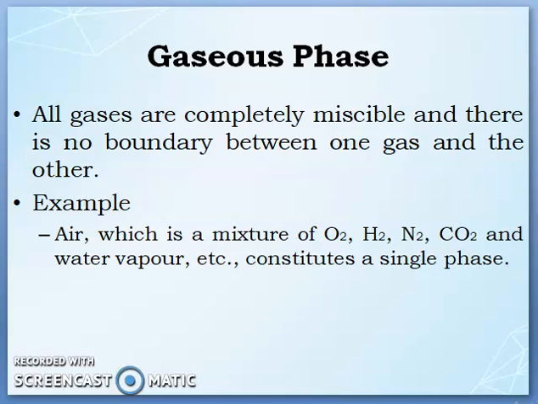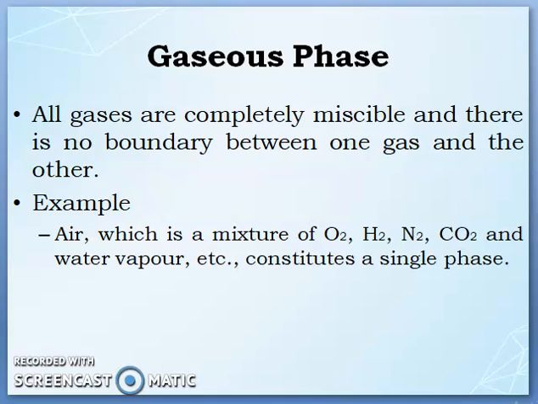Hence, all the gases form only one single phase. Take air, which is a mixture of oxygen, nitrogen, carbon dioxide, water vapors, etc.; all the gases together constitute a single phase.